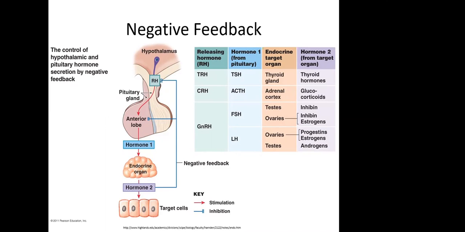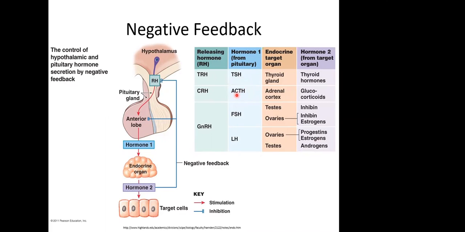And in fact, it does. So the name suggests the organ that's going to be affected. That is also true for hormones that are secreted from the pituitary gland. So TSH in the name is thyroid stimulating hormone. So that's going to affect the thyroid gland.